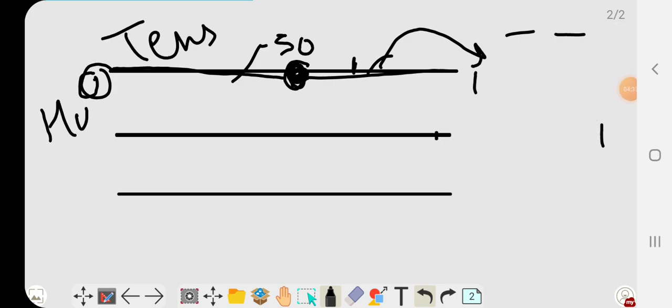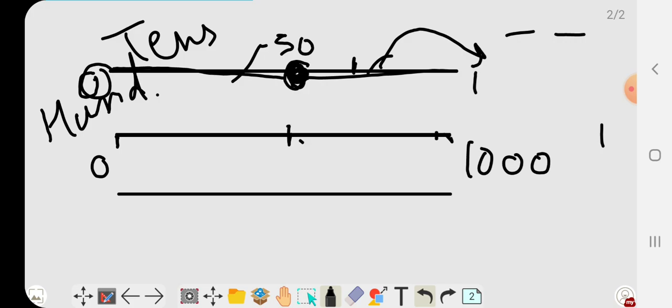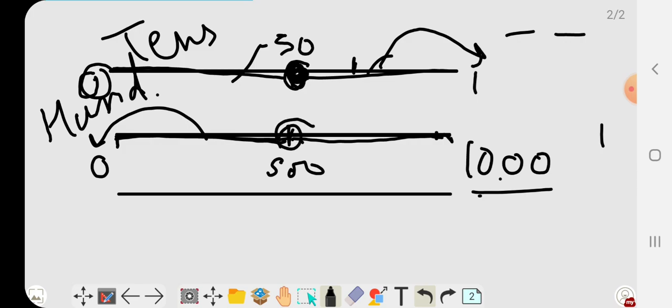Okay, now see again, this was for tens. Now we can estimate to the nearest 100 also. So for 100, let's suppose it's 0 and it's 1000, because below 1000 the numbers are at most 999. So the midpoint is 500, because 500 lies just in between 0 and 1000. All the numbers less than 500 will be estimated as 0, and all the numbers greater than 500, as well as 500, will be estimated as 1000.